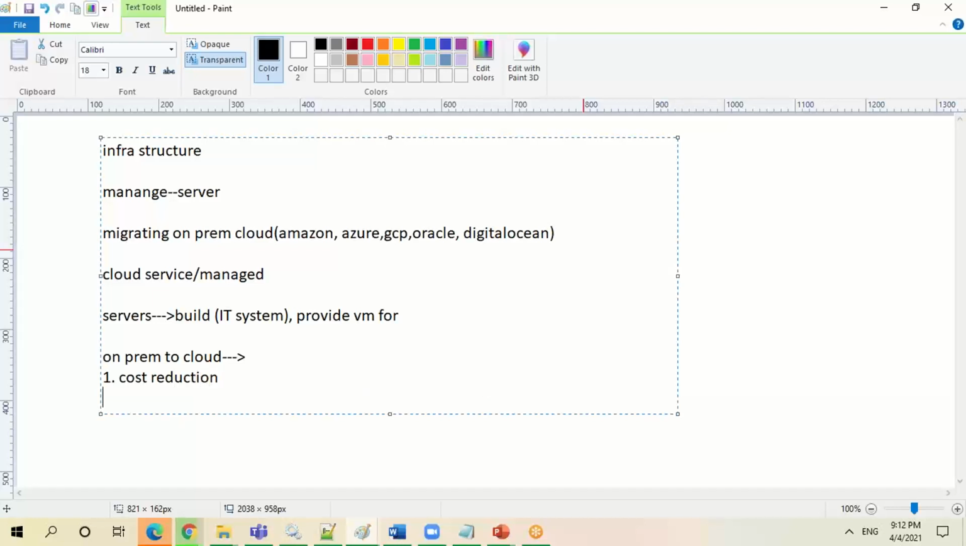Anything else? Anybody? No headache for data center, no headache for storage, no headache for server racks. Basically, you don't want to have a data center, right? The concept of no data center. Yes, correct. So, no maintenance worries.